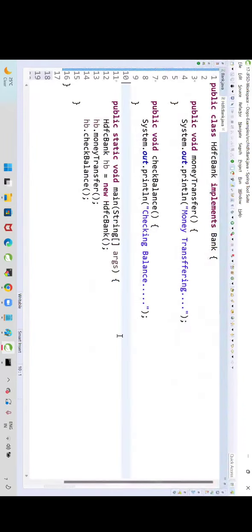Can you tell me what I am doing in the class now? My class is following an interface. The interface decided the method. My class is implementing those methods. Can one class implement multiple interfaces? Yes or no? One class can extend from only one class, but one class can implement multiple interfaces. Are you able to follow me? Yes. Run the program. Money is transferring. Checking the balance also.